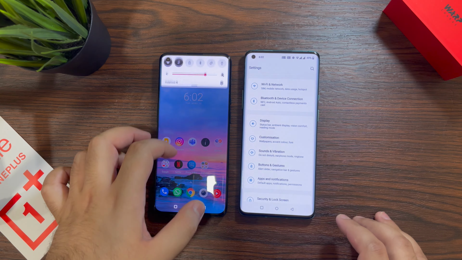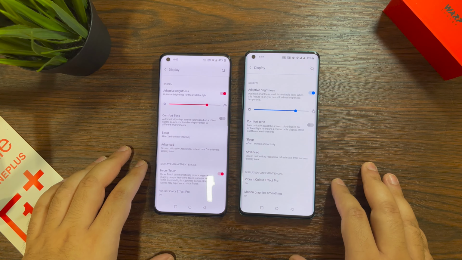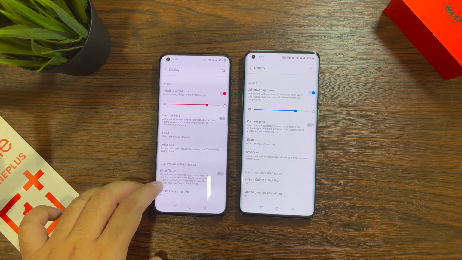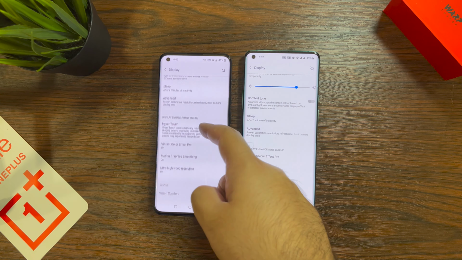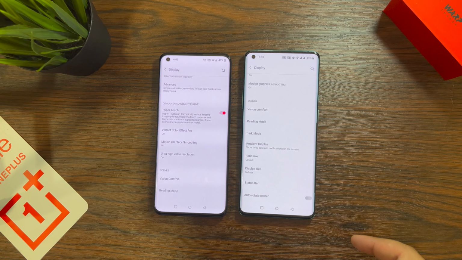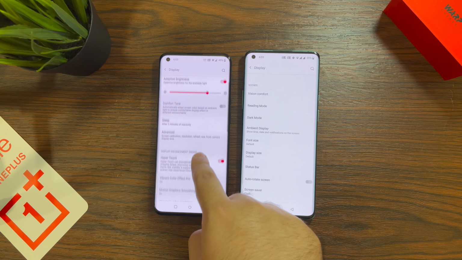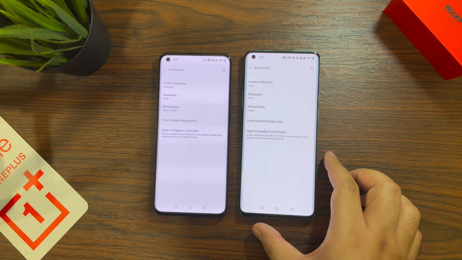So first, let's look at how these phones are with respect to their refresh rates and their touch sensitivity, because that plays a very important role with respect to the speeds of the phone. Both the phones, that is the OnePlus 8 Pro which is on the right and the OnePlus 9 Pro which is on the left, both have a 120 Hz refresh rate coupled with a high touch sampling rate also.